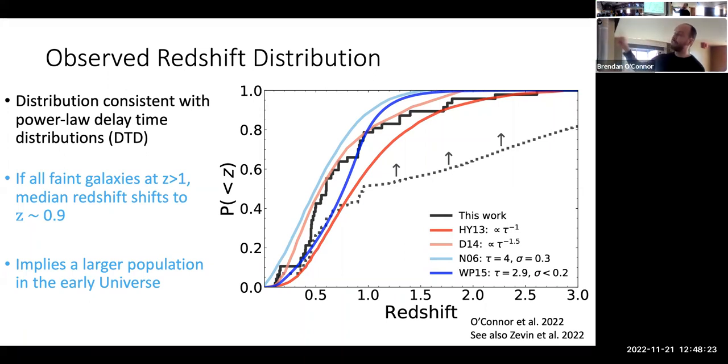The dashed line is essentially a lower limit to the cumulative distribution of redshifts if we assume that those purple diamonds I showed on the last slide all have a redshift greater than 1. And in fact, it would imply that there could be a larger population in the early universe. The true distribution is somewhere between the dashed black and solid black lines.